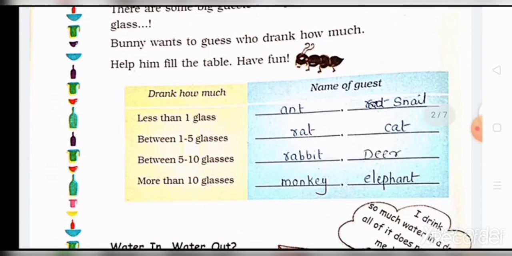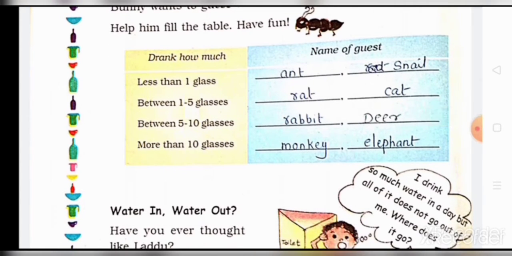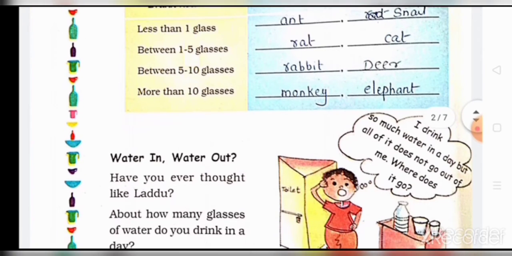Less than one glass: small animals like ant, snail. Between 1 to 5 glasses: that is rat and cat. Between 5 to 10 glasses: rabbit, deer. More than 10 glasses: monkey, elephant.